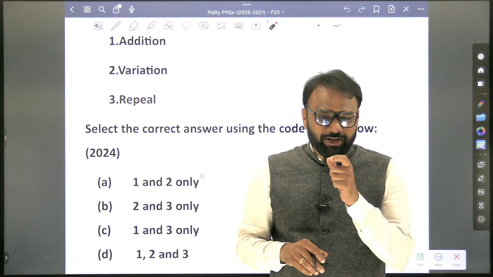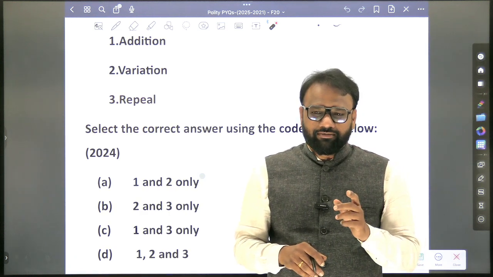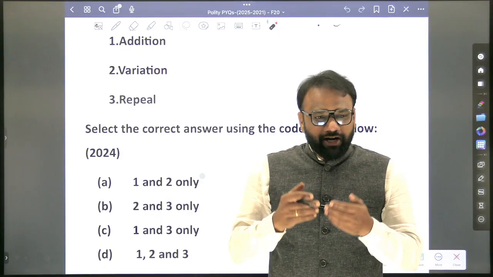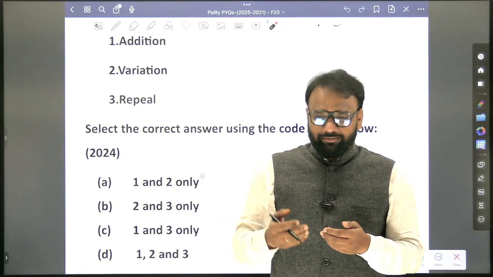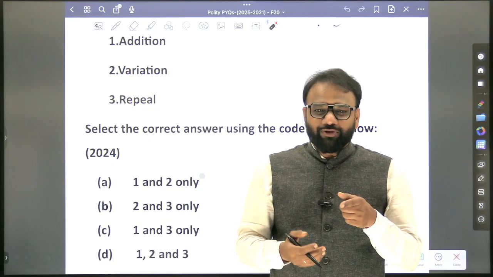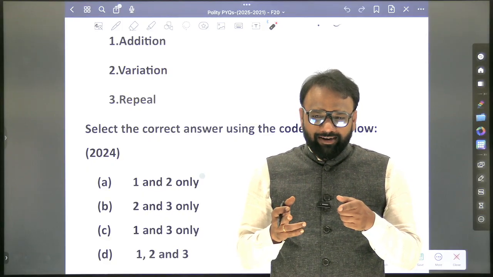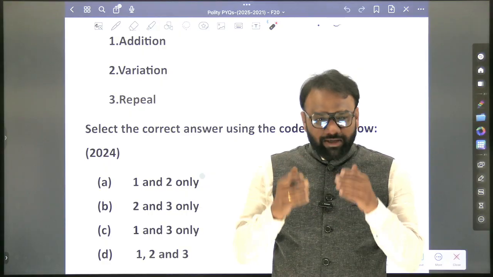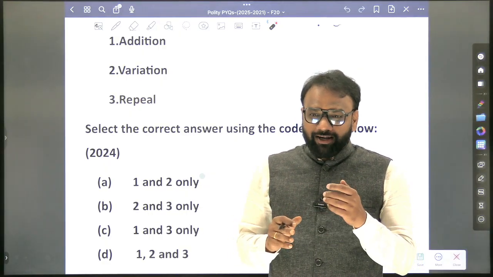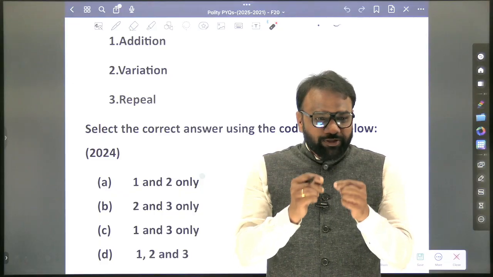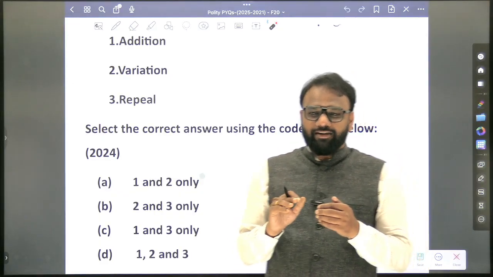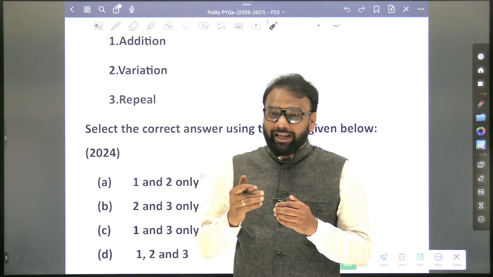In the classes also I have mentioned, this is the thing which often confuses us. The power of judicial review has been explicitly conferred on both the Supreme Court as well as the High Court. But the next thing, that is the power to review its own judgment. So whether both Supreme Court and High Court enjoy that power? Yes, both of them enjoy the power. Supreme Court also enjoys, High Court also enjoys. But the power to review its own judgment has been explicitly conferred on the Supreme Court by the Constitution. But in case of High Court, it has not been explicitly conferred.